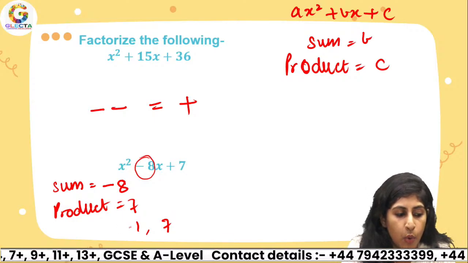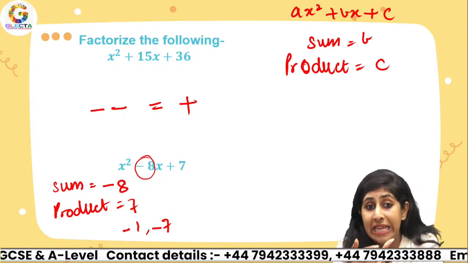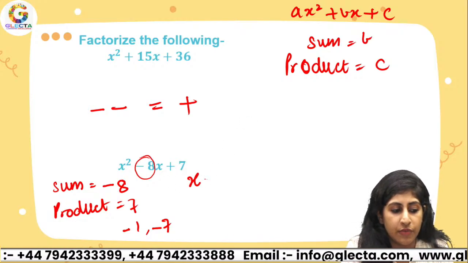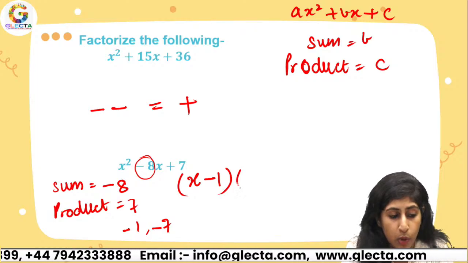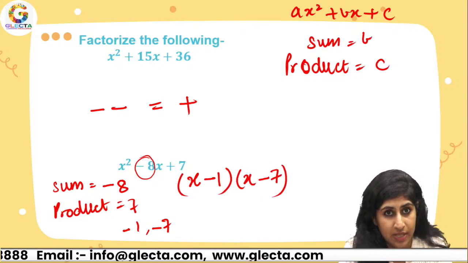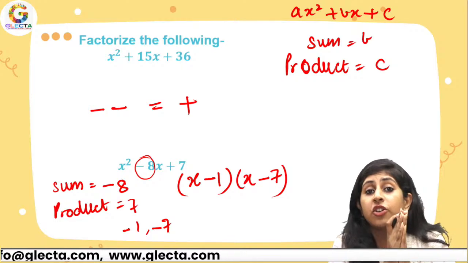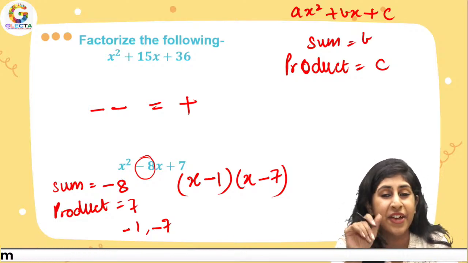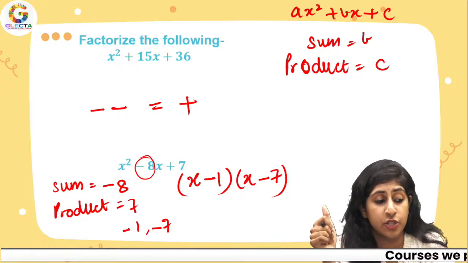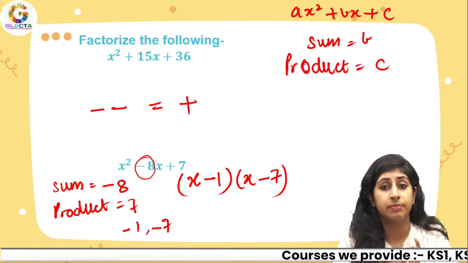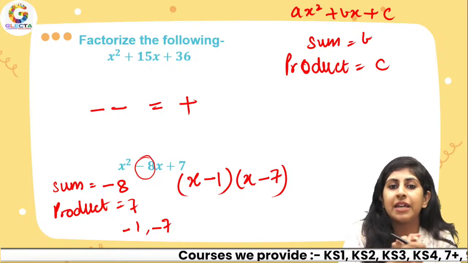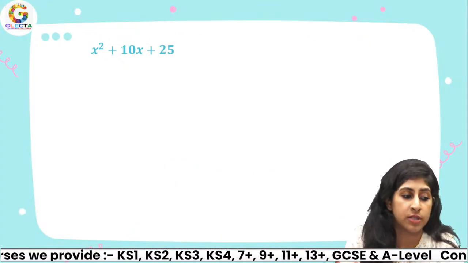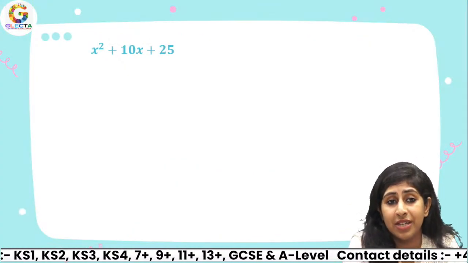So instead of 1 and 7, let's take -1 and -7. Over here, I'm just going to directly write it as (x minus 1) times (x minus 7). So very good, Tanishka, you're actually getting the correct answer. It's just my mistake that I saw it as positive. Alright, so I hope you understood how we are factorizing. Take care of the positive and negative signs, about where we have to consider the sum to be positive or negative.